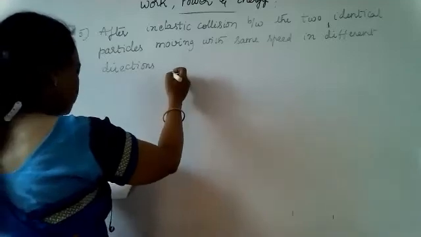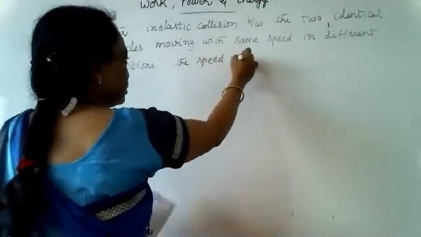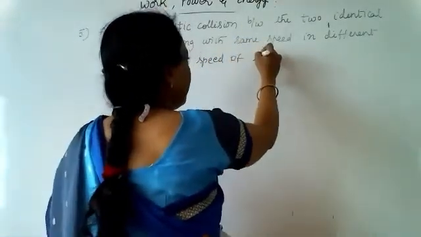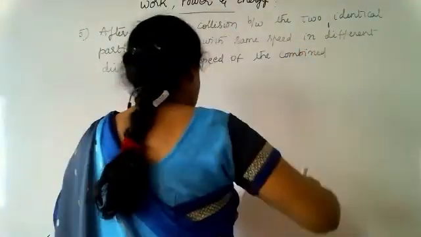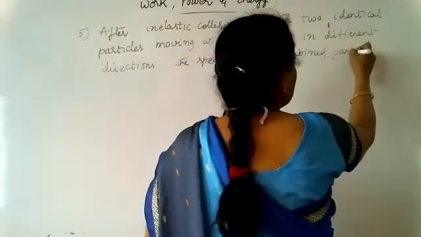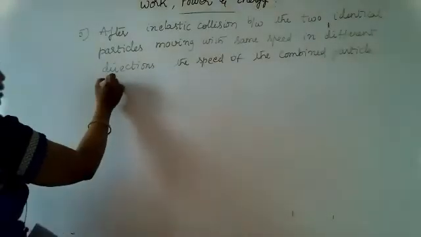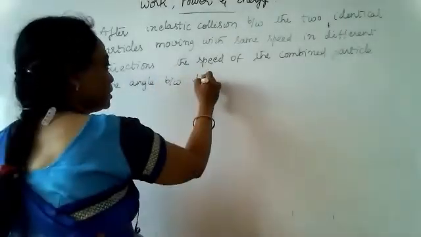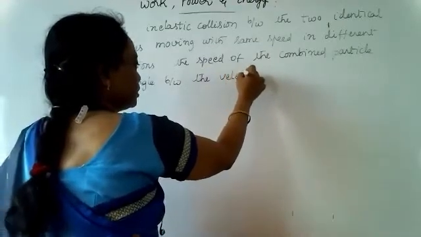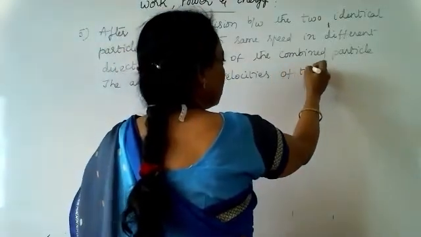Different directions. The speed of the combined particle, the angle between the velocities of the two collisions.